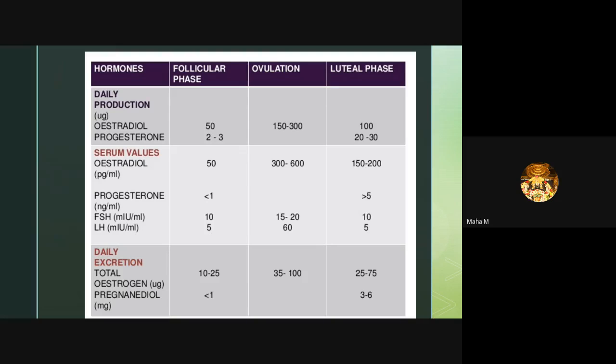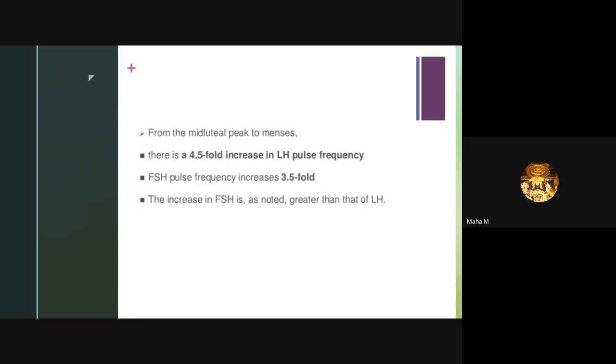In estradiol, the total daily secretion of estrogen and pregnenolone in the follicular phase is 10 to 25. During ovulation it is 35 to 100, and in the luteal phase 25 to 75. From the mid luteal peak to menses, there is a 4 to 5 fold increase in LH pulse frequency. FSH pulse frequency increases 3.5 fold. Next slide, ma'am. The increase in FSH is noted to be greater than that of LH.